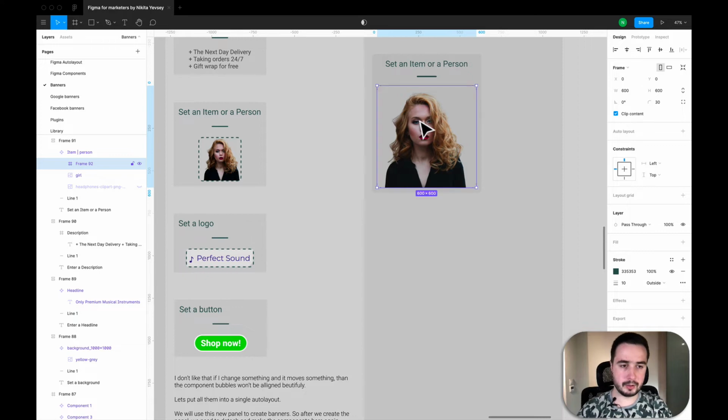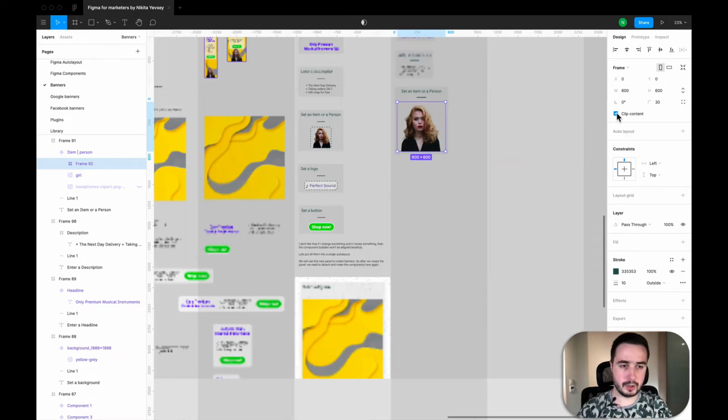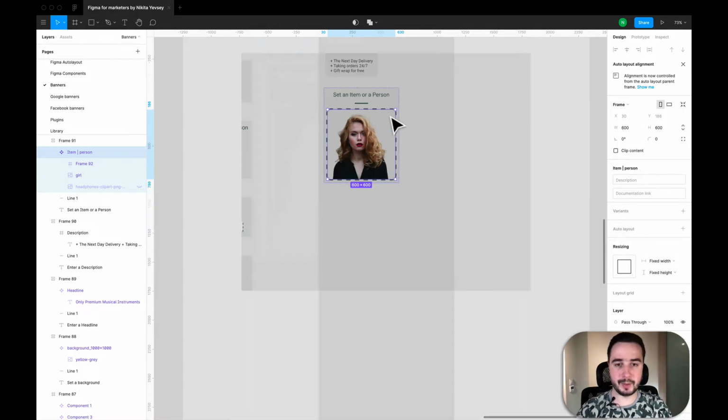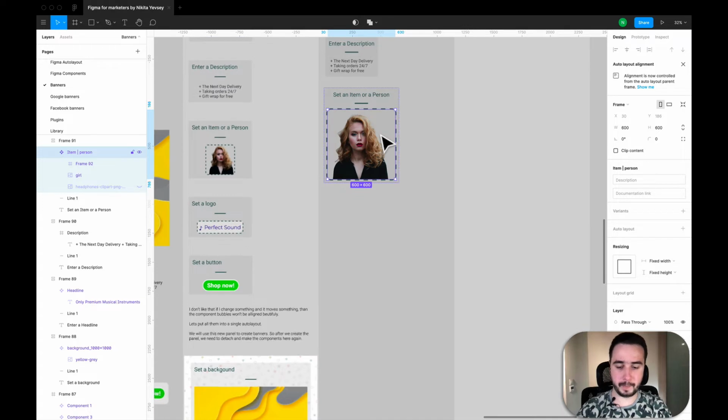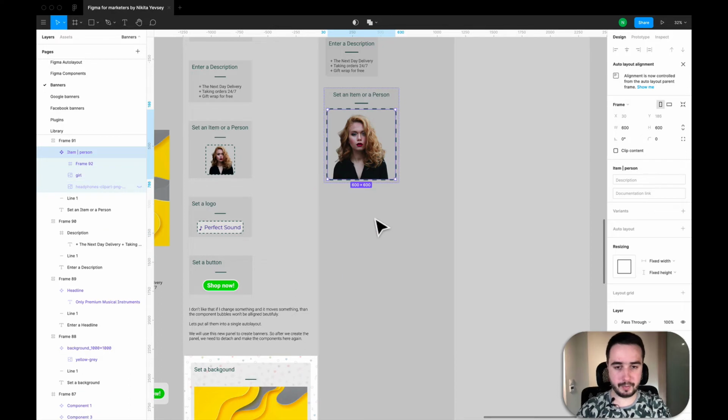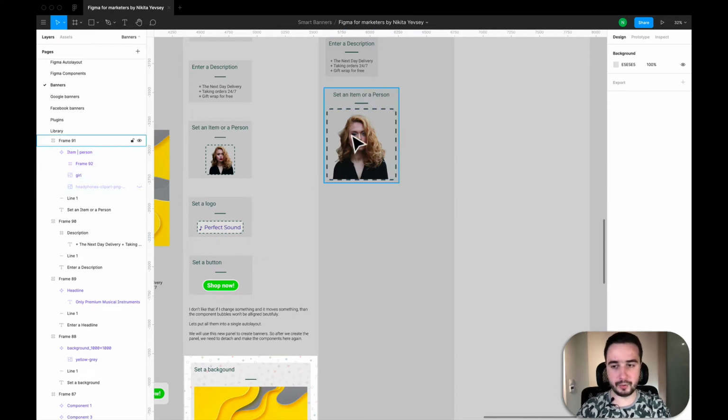But as you understand, if I use this clip content, I don't see the border. Right now it clips content. If I uncheck it, the border is visible. But if I paste this frame somewhere into a banner, it appears with the border. So that's why I have to create another frame that will contain both border and an item.